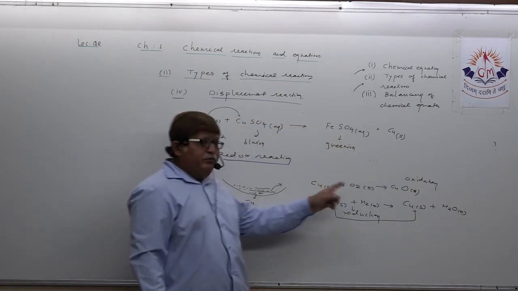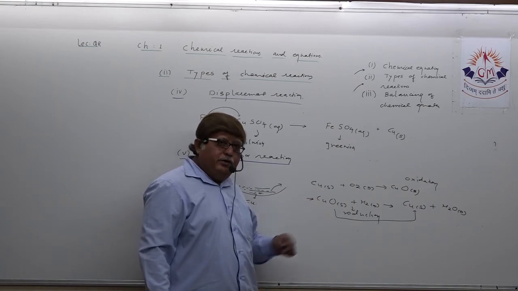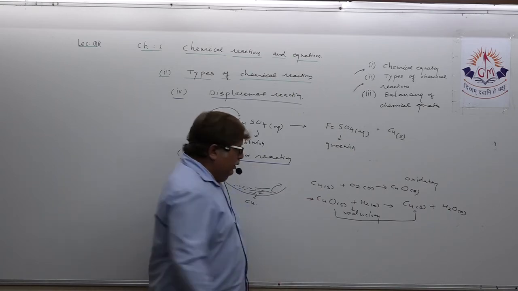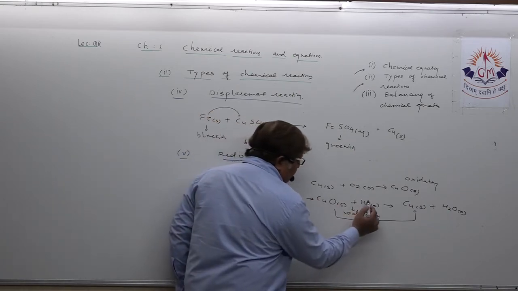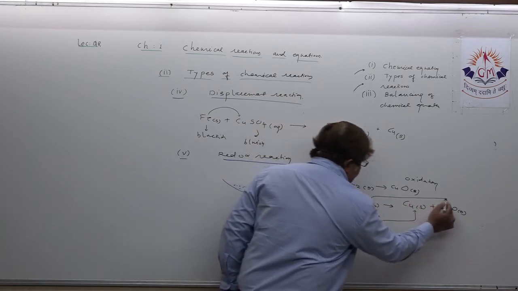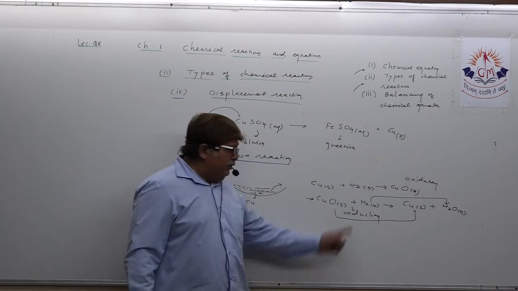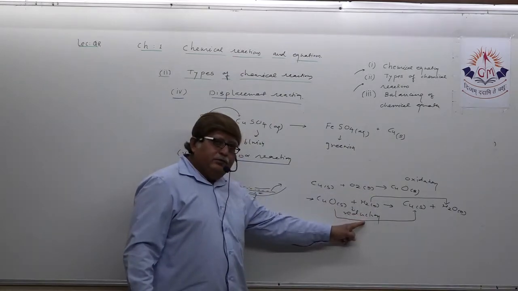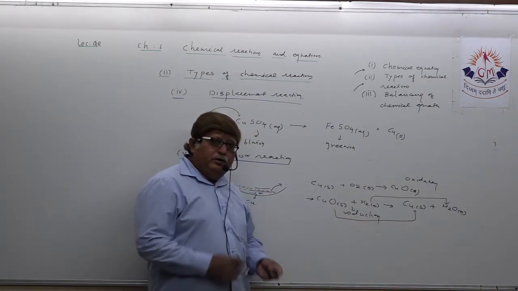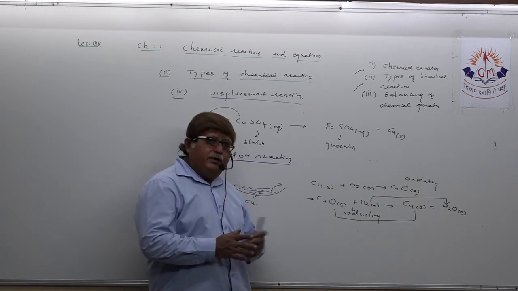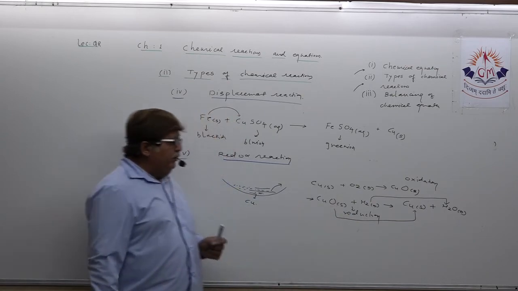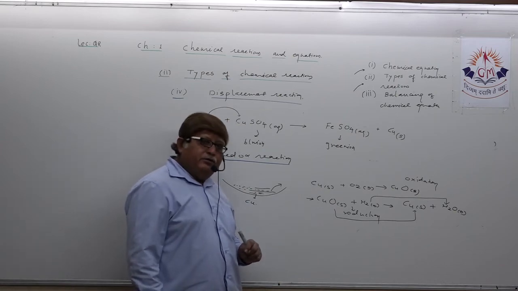So because oxygen is removed, this is called reduction. Hydrogen got oxygen and hydrogen converts into H2O. So hydrogen is getting oxidized here. So this is oxidation, this is reduction. Both the reactions are taking place simultaneously. So you can call it a redox reaction.